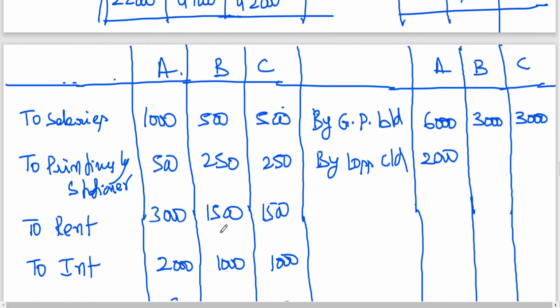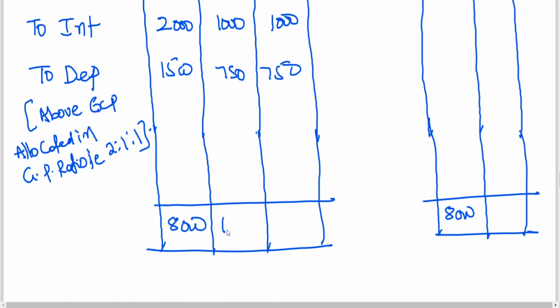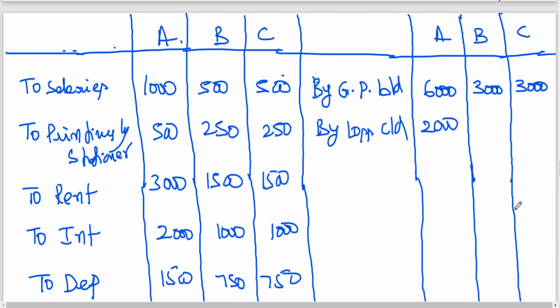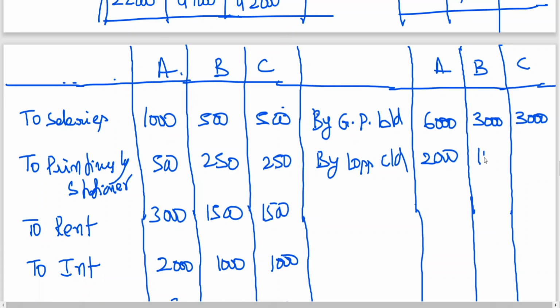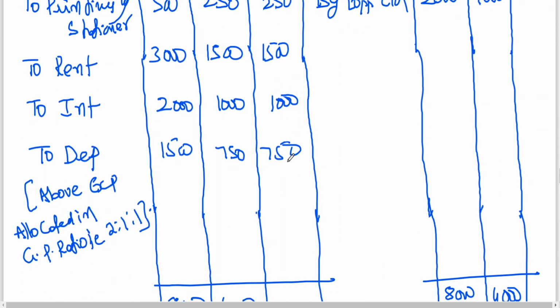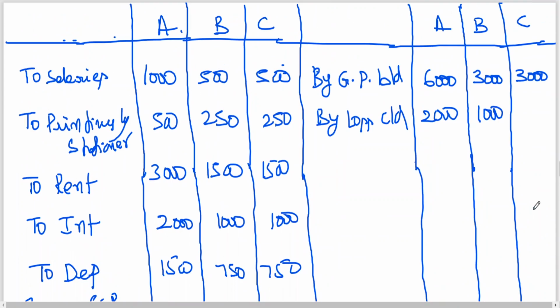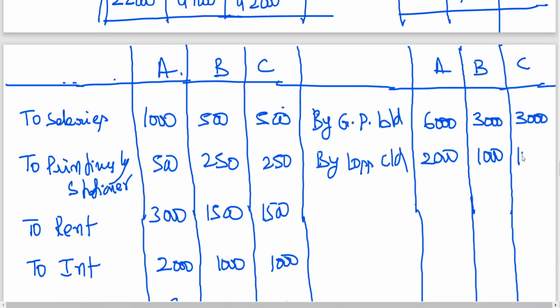Take 500, 750 plus 4,000, 4,000 total. 4,000 minus 3,000, 1,000 loss.